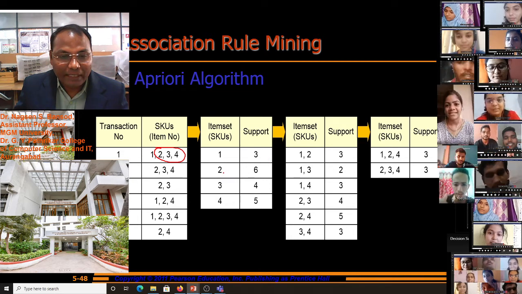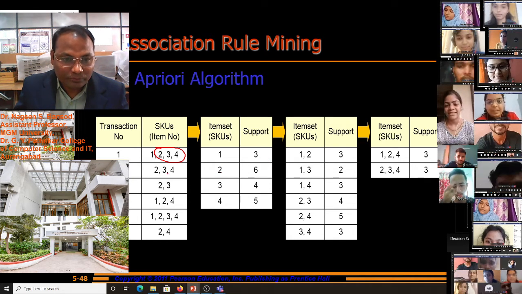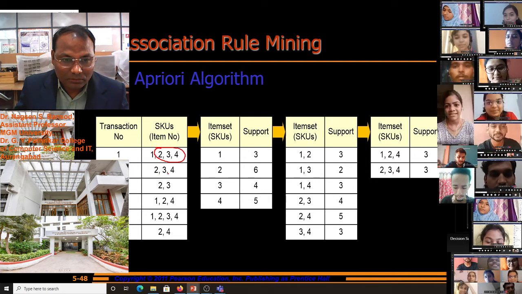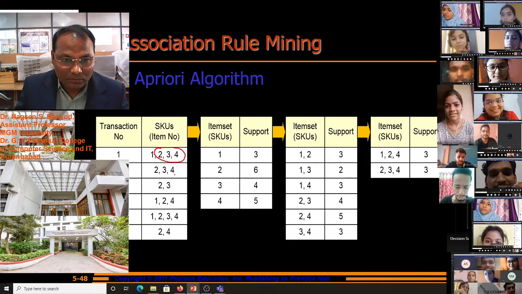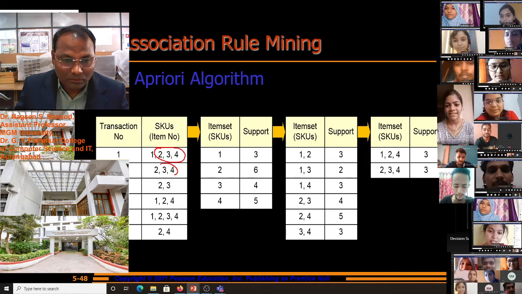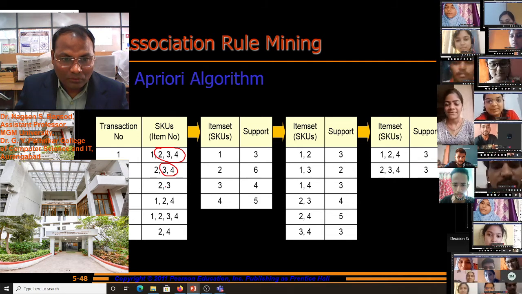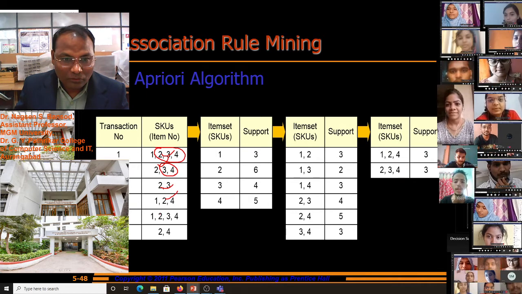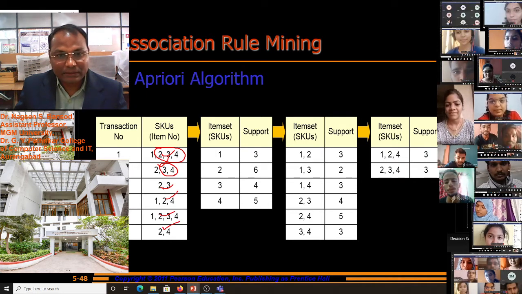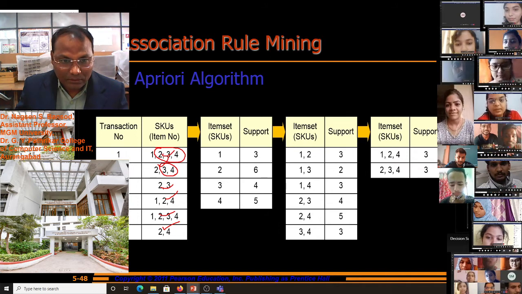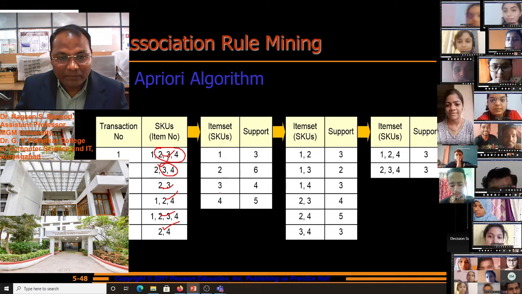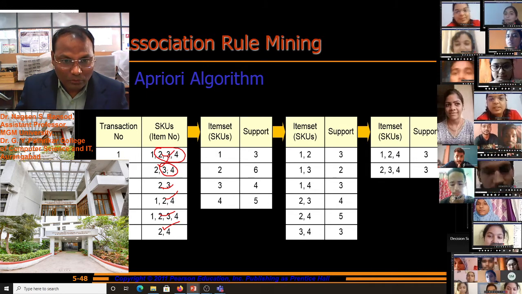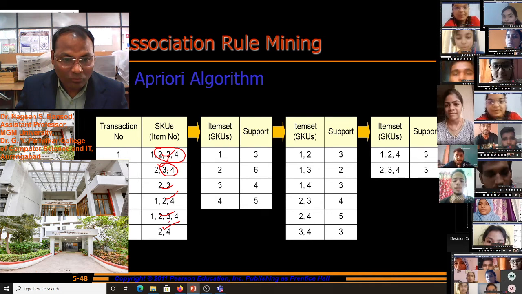You look at this number 2 items: 1, 2, 3, 4, 5 and 6 supports are there. And you look at atom 3: 1, 2, 3 and 4 supports are there.